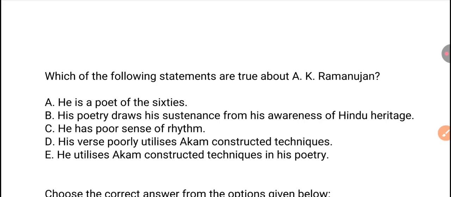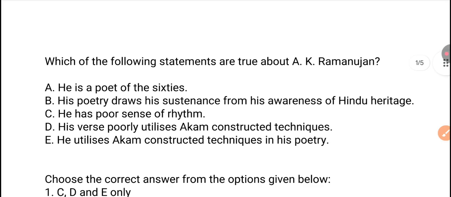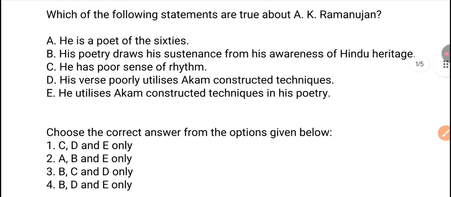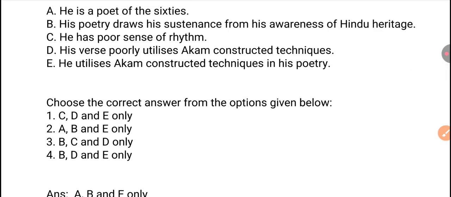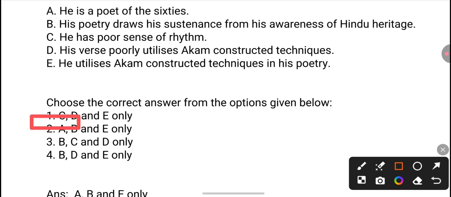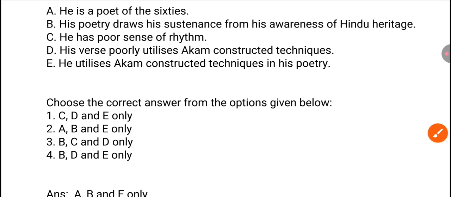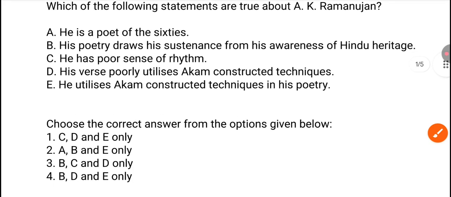So which of the following statements are true about A.K. Ramanujan? Here options are A, B, E. These statements are correct, which is our option number 2. First statement, he is a poet of 60s, is that true? And then second, B, his poetry draws his sustenance from his awareness of Hindu heritage. And the last one, he utilizes the acom structures technique in his poetry. So the right answer is option 2. A, B, and E are the true statements about A.K. Ramanujan.